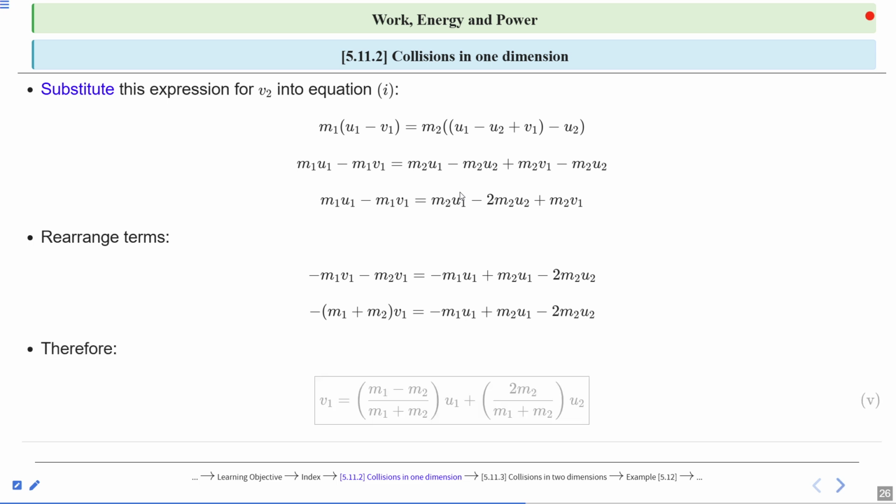Therefore, v1 is this one: m1 minus m2 divided by m1 plus m2 into u1, plus 2 times m2 divided by m1 plus m2 into u2. This is clear. This is v1, the velocity of the particle having mass m1 after collision. Clear?